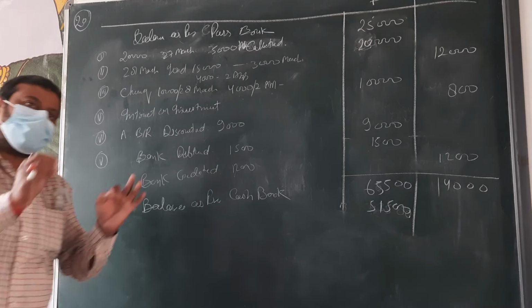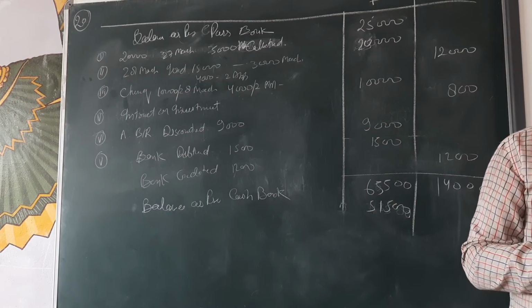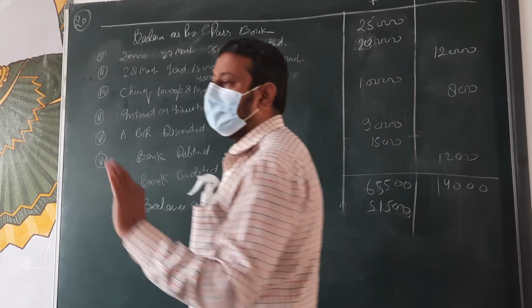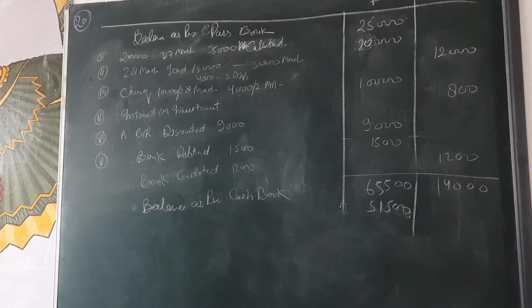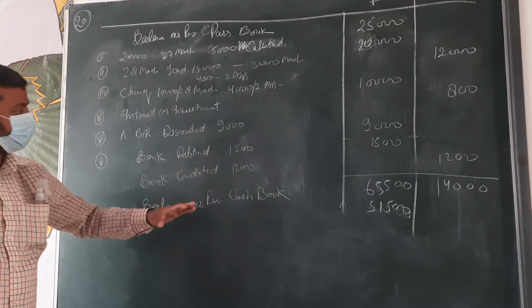When any type of fault is coming related with the cash book, that will be cleared by the making of amended cash book, and other all problems that are coming by the passbook, beta, that will be cleared by the making of bank reconciliation statement.